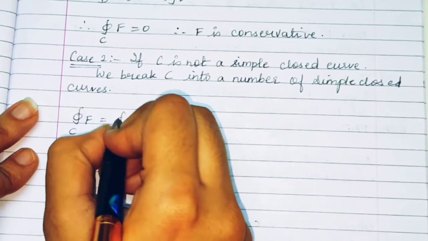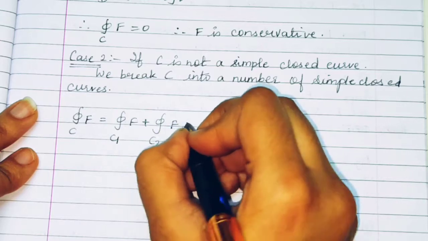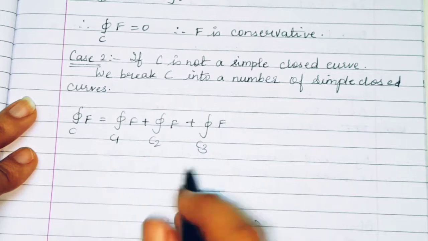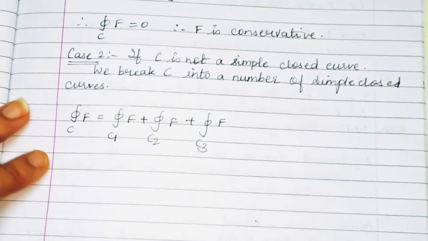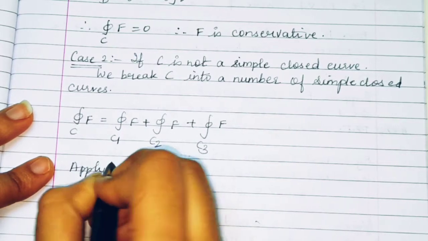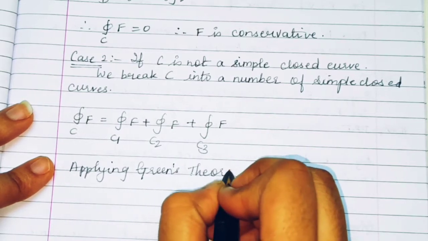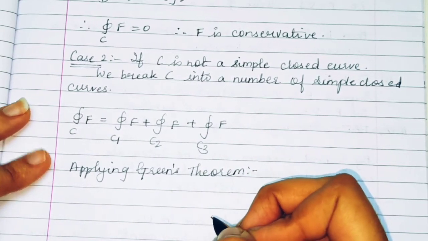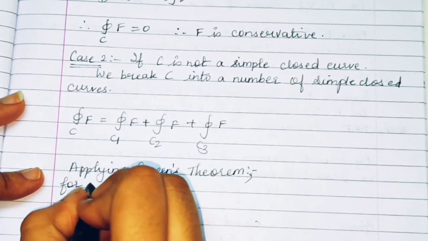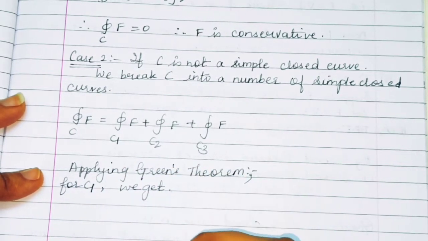Let us rewrite it. The closed integral over C of F will be equal to the individual closed integrals of the simple closed curves. So let us name them C1, C2 and C3. I will show the diagrams later. First let us see the proof. The diagrams of figures are just for our simplification. So here we will apply Green's theorem for individual closed integrals over C1, C2 and C3.